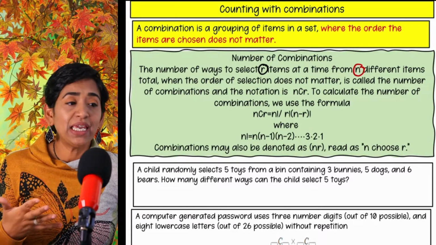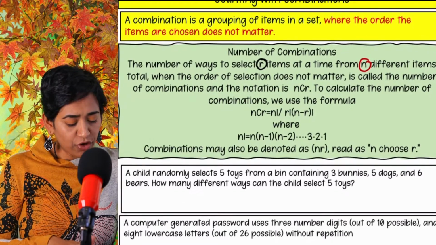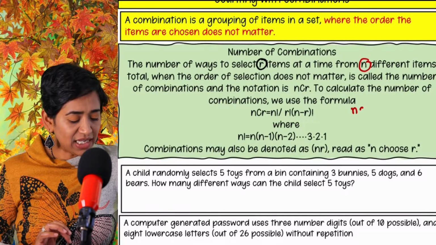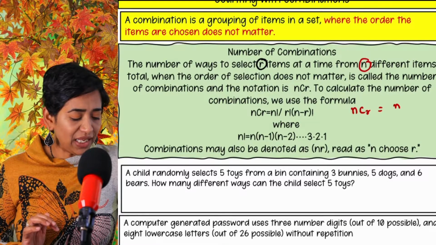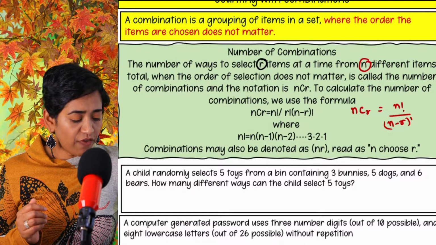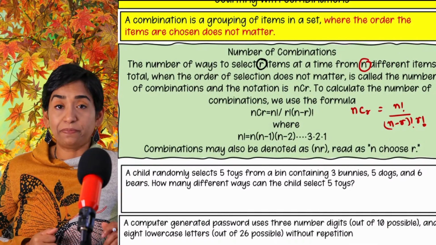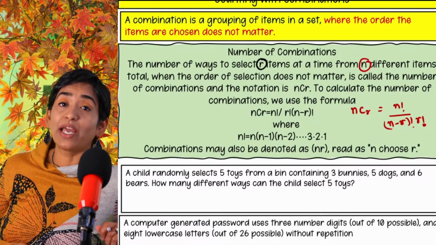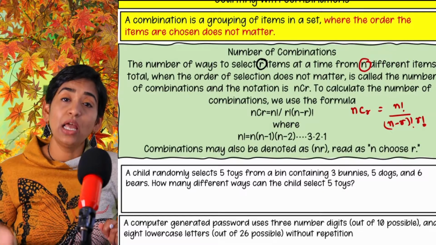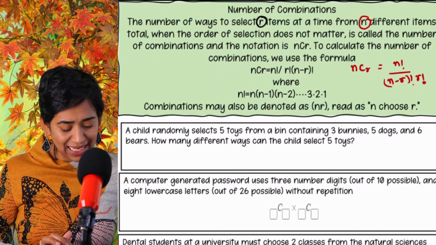Permutations is P, so NPR. Okay? And the formula for your combination is NCR is simply n factorial over n minus r factorial, with one more extra, times r factorial. You can always go ahead and plug this in your class calc as well, but we will do one problem and then I'm going to show you how it's done in your class calc.